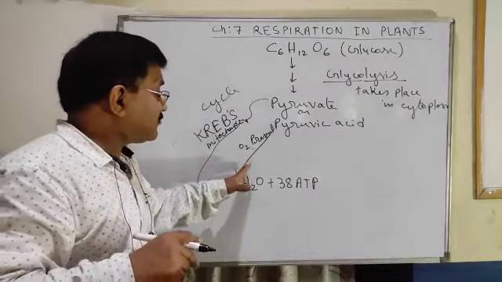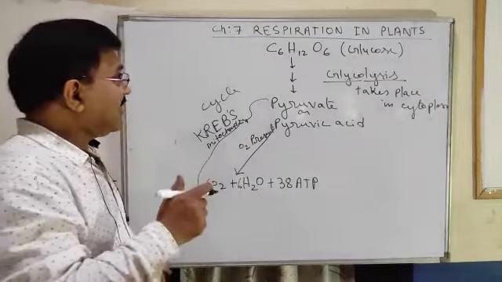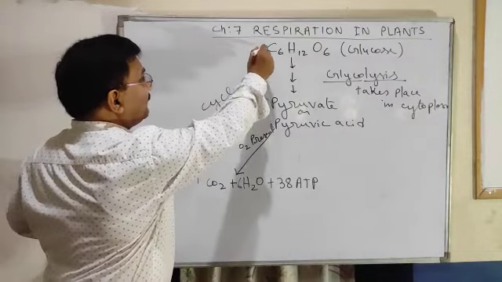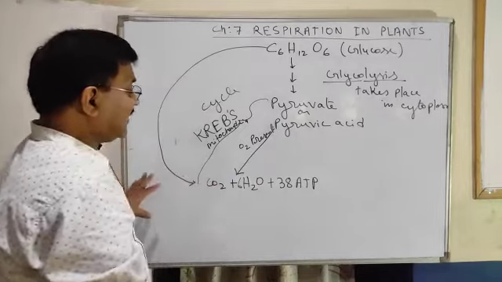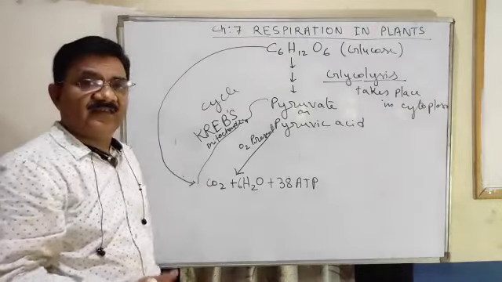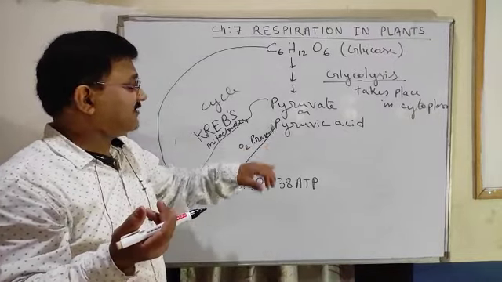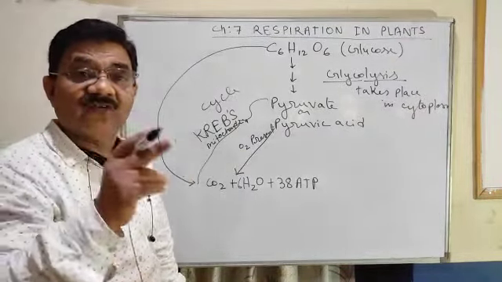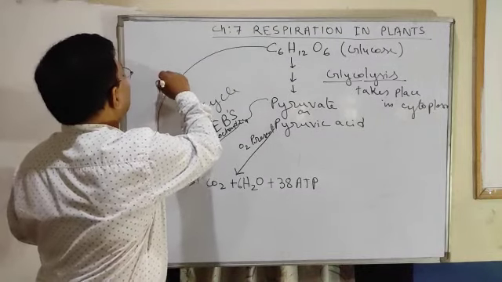And this process always takes place in the presence of oxygen. Now, what will we call the conversion of glucose into carbon dioxide, water vapor and energy? Yes, that is respiration. But this respiration takes place in the presence of oxygen, so such type of respiration is called aerobic respiration.